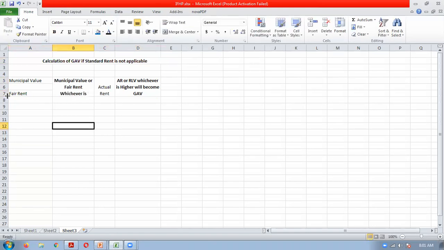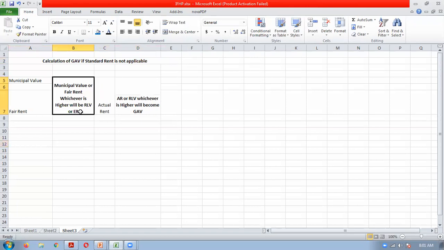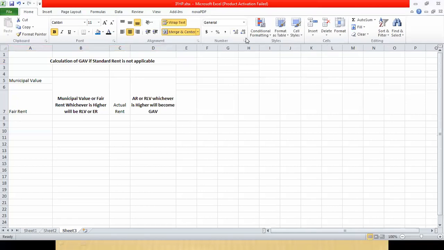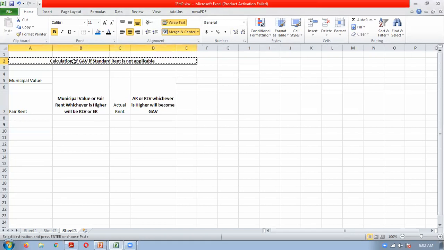Clear? Whichever is higher will become the RLV. Then compare this with the actual rent. Actual rent or RLV, whichever is higher will become the GAV. Okay, this is the case if standard rent is not applicable.